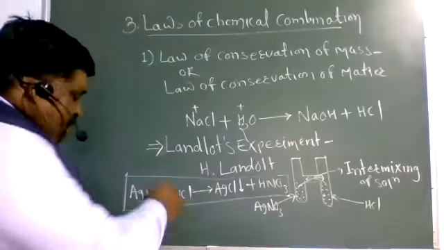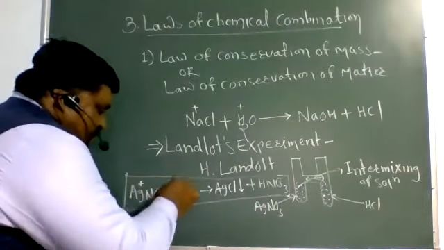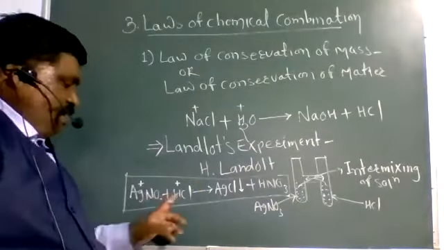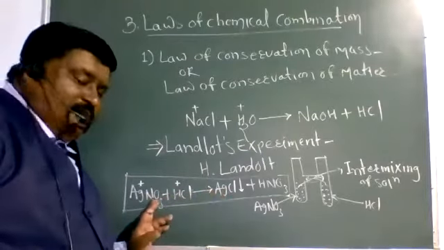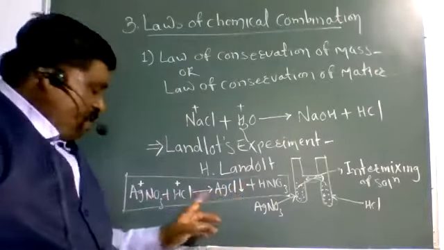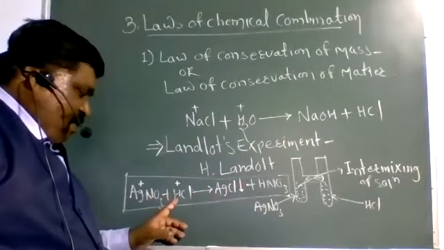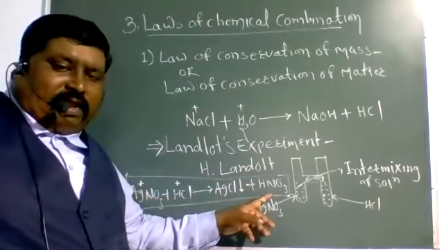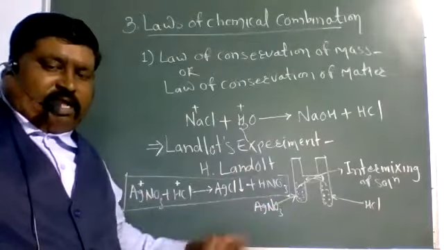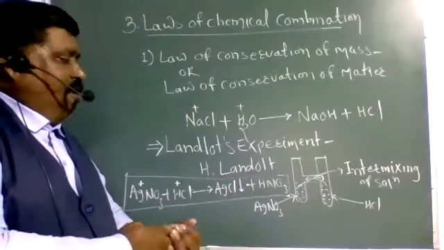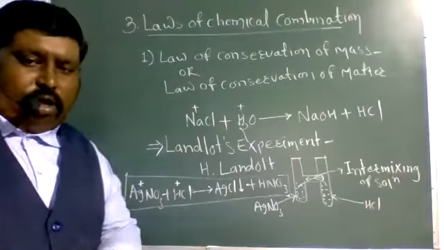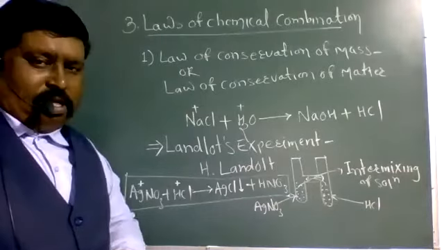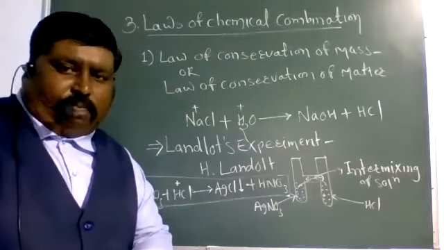And this reaction proved that here only an exchange of Ag plus and H plus, both ions, takes place. Silver nitrate is converted into silver chloride precipitate, whereas H plus exchanges with Ag and nitric acid, HNO3, is formed here. So this experiment also proved that the total mass of reactants is equal to the total mass of products. So this is all about the law of conservation of mass, or it is also called the law of conservation of matter.